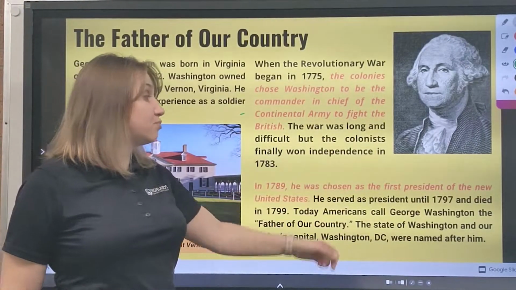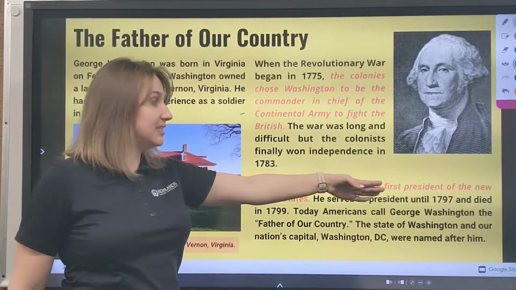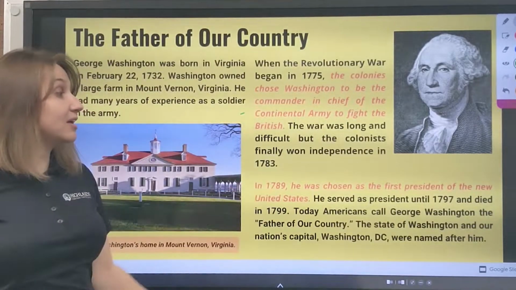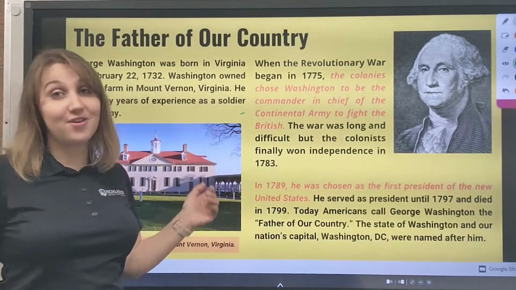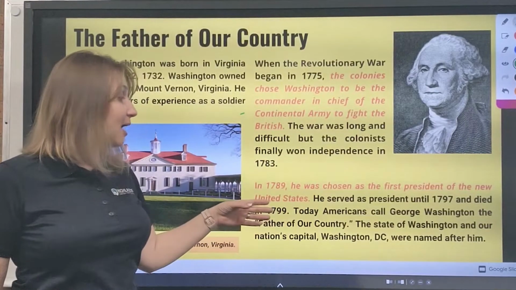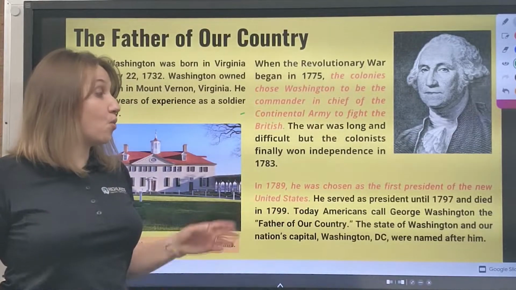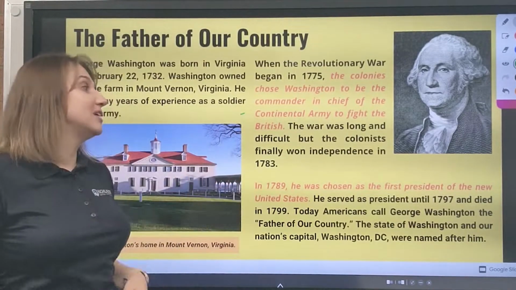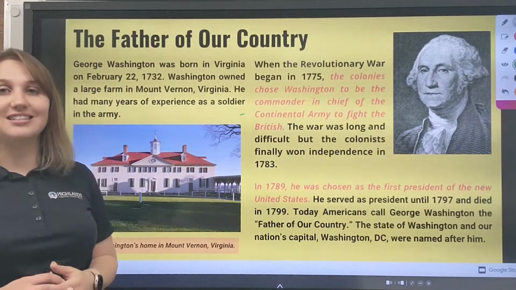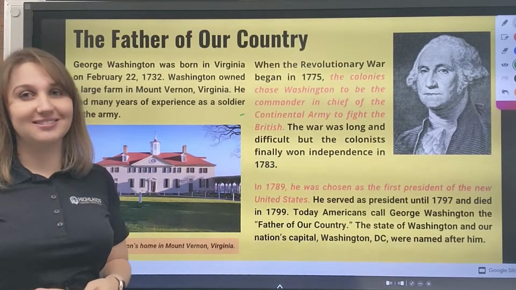He served as president until 1797 and died in 1799. Today, Americans call George Washington the father of our country, and the state of Washington and our nation's capital, Washington, D.C., were named after him. So this is briefly the information about the first president of the United States, George Washington.